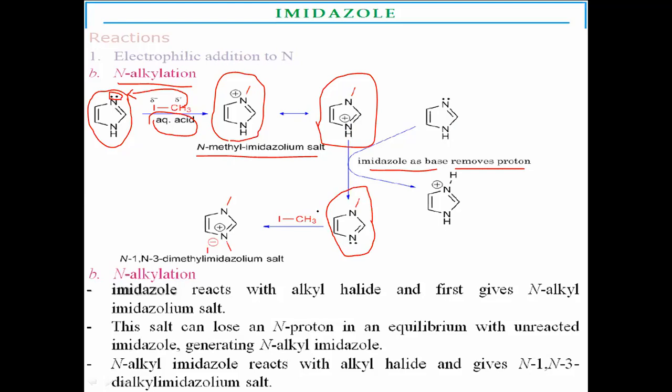And again, alkyl halide attacks the second nitrogen to make another salt, that is the dimethyl salt. Which type of dimethyl? The N1, N3 dimethyl imidazolium salt was formed. This type of reaction is called an N-alkylation reaction.